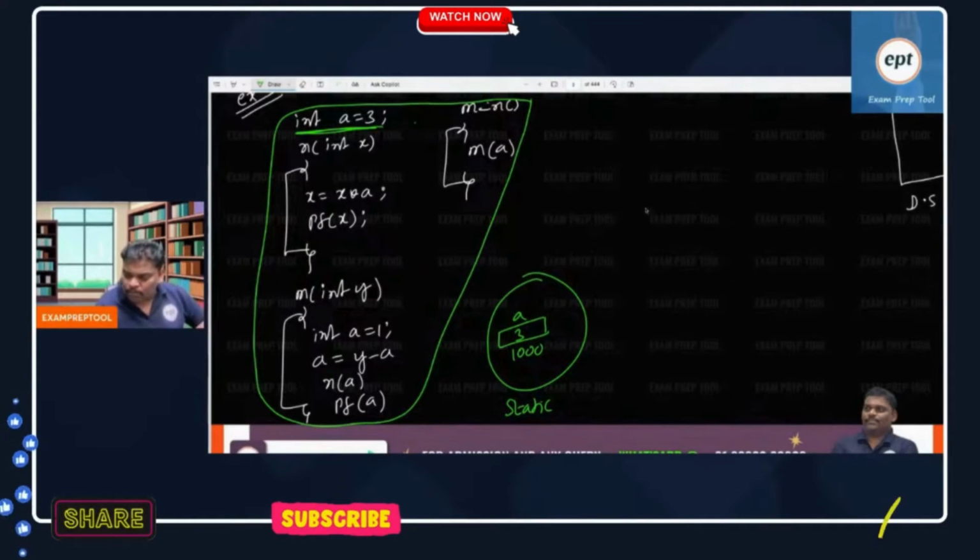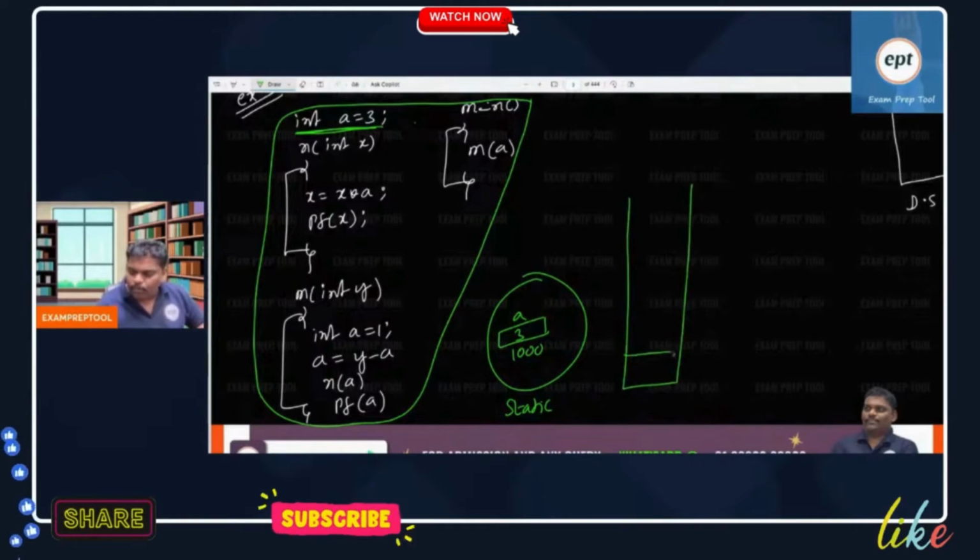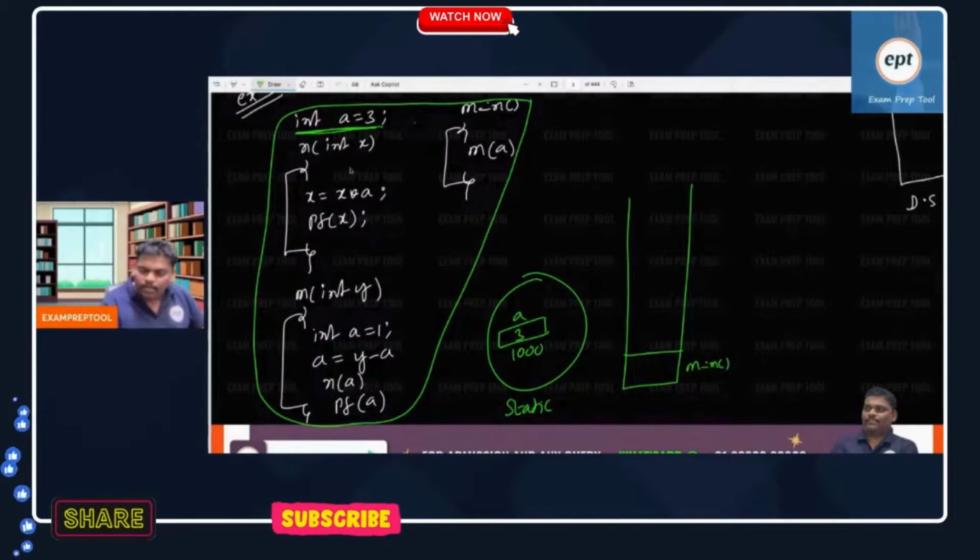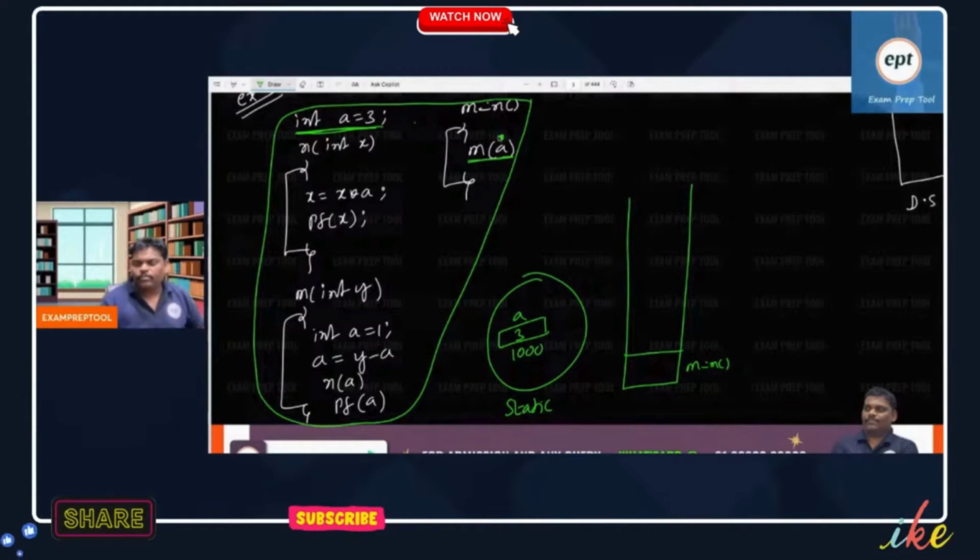Now run the program. Program running will start from the main program. Everyone observe, very interesting question. In the main, m of a: is it a local variable, a global variable, or a free variable?